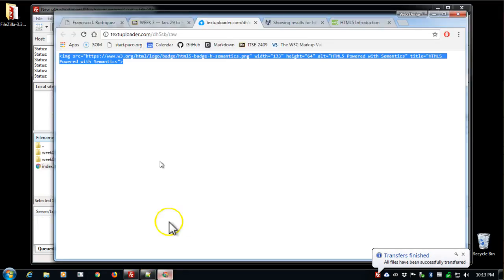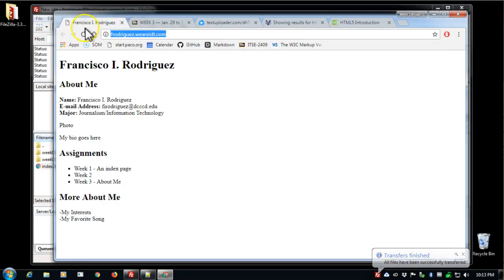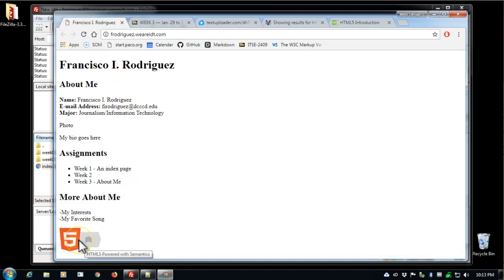I can go back to my browser and on my page reload, see all the work that I've done, and at the bottom there's going to be this HTML5 powered with semantics. And we'll probably do something a little bit fancier later, just make this look a little bit more in place. Right now it stands out since this is a very plain page, but we're still just working on it.